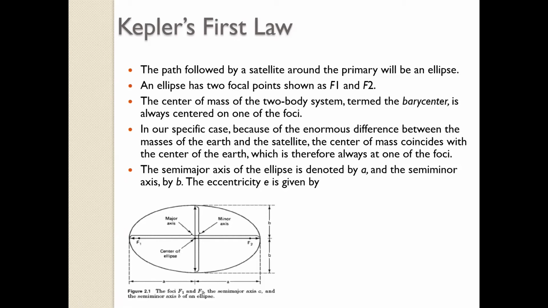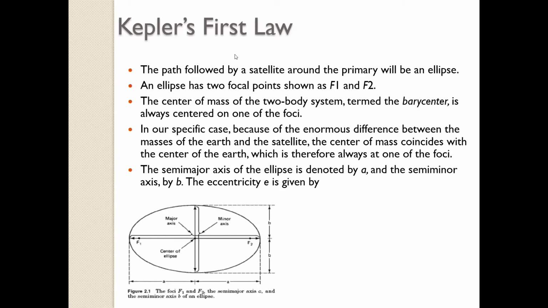So it says that the mass center will coincide with one of the foci, and for the Earth and the satellite, Earth being very heavy, the Earth is at one of the foci. The semi-major axis of an ellipse is denoted by A and the semi-minor axis is denoted by B. Okay, so the first important.